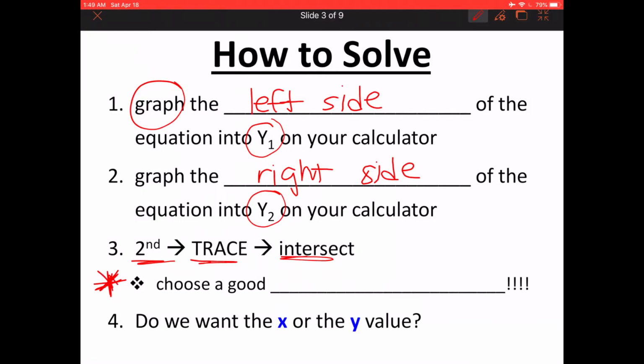Always important, guys, please make sure that we select an appropriate window. If you cannot see the entire graph, then you need to zoom out, make your window bigger. And then for step number 4, do we want the x or the y? When we are solving for today, we are always solving for the x value because x is going to be the variable in our equation.